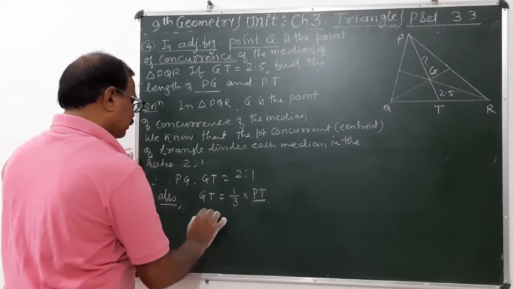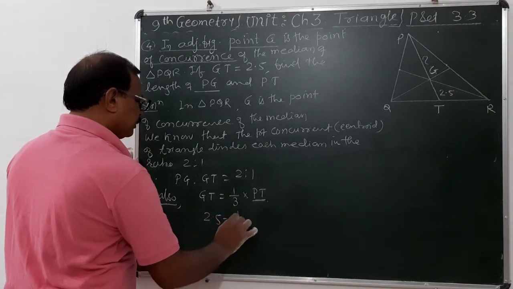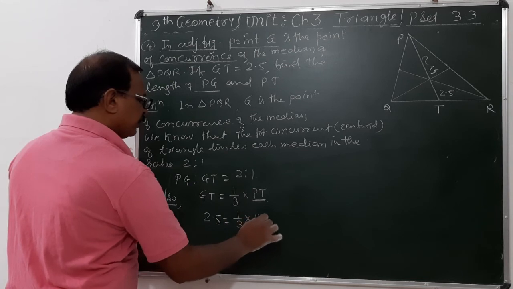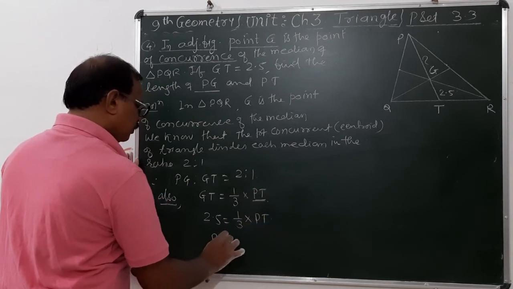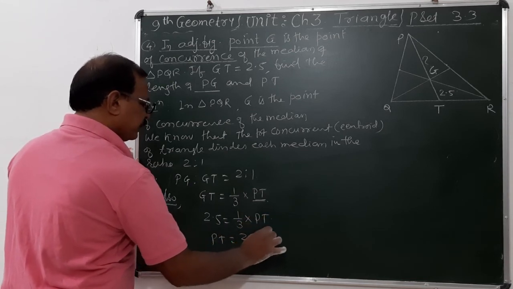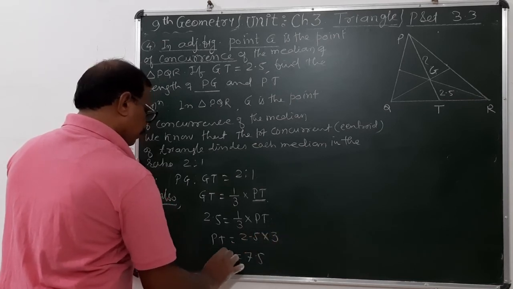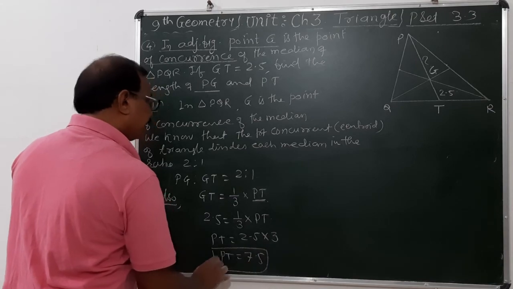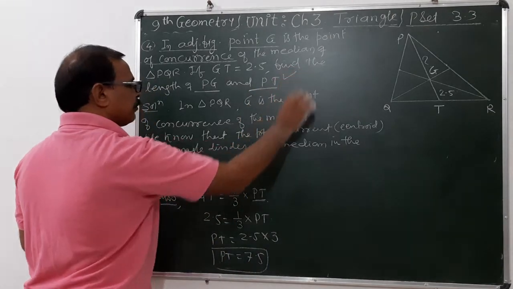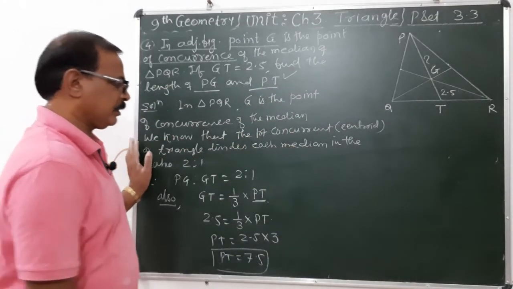GT is given, that is equal to 2.5, which is 1/3 into PT. Therefore PT is equal to 2.5 into 3, that is equal to 7.5. So here PT पहिल्यांदा PT निघालं, नंतर PG आपल्याला काढता येते.